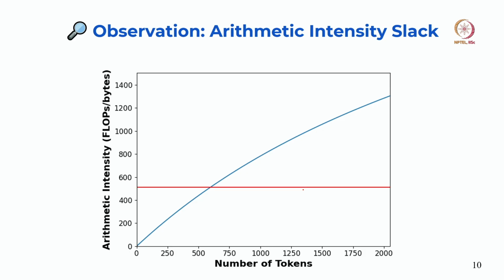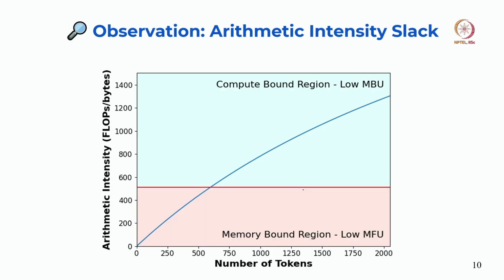Now, if we are in the bottom half of the curve, then we are in the memory bound region. Why? Because, as I already told you, if the flops per byte is less, that means the number of memory accesses is dominating, or the flops is less. You can think of it either way, right. That means it is a memory bound region. Now, if flops per byte is high, then the amount of compute is dominating, correct. So, that is why we are compute bound. So, the bottom half of the curve is memory bound and the top half of the curve is compute bound, right. Now, let us see what happens when we increase the number of tokens.